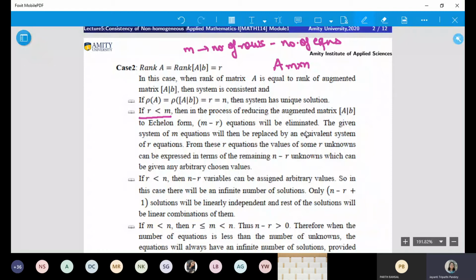Is this okay or not? And N represents the number of columns. The number of columns represents how many unknowns or variables you have. Think about it. Is it okay? Yes, ma'am. So I'm writing it for your reference: M is the number of equations and N is the number of variables.